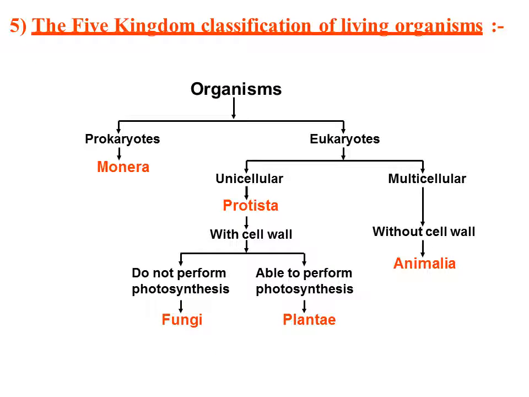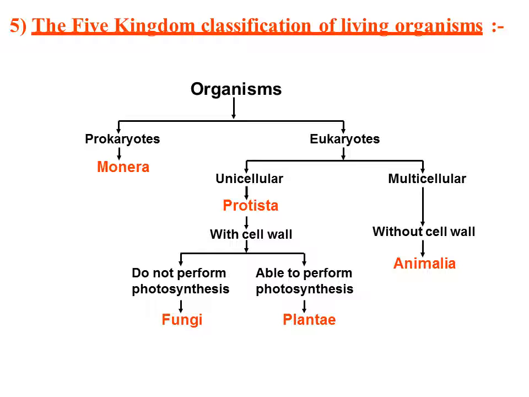So let's move towards another part. So first of all, organisms have been classified into prokaryotes and eukaryotes. Prokaryotes, as I said, is a primitive form. They have not evolved, they have not developed themselves, and those are called Monera. Then we have eukaryotes. In eukaryotes, you have unicellular organisms and multicellular organisms.